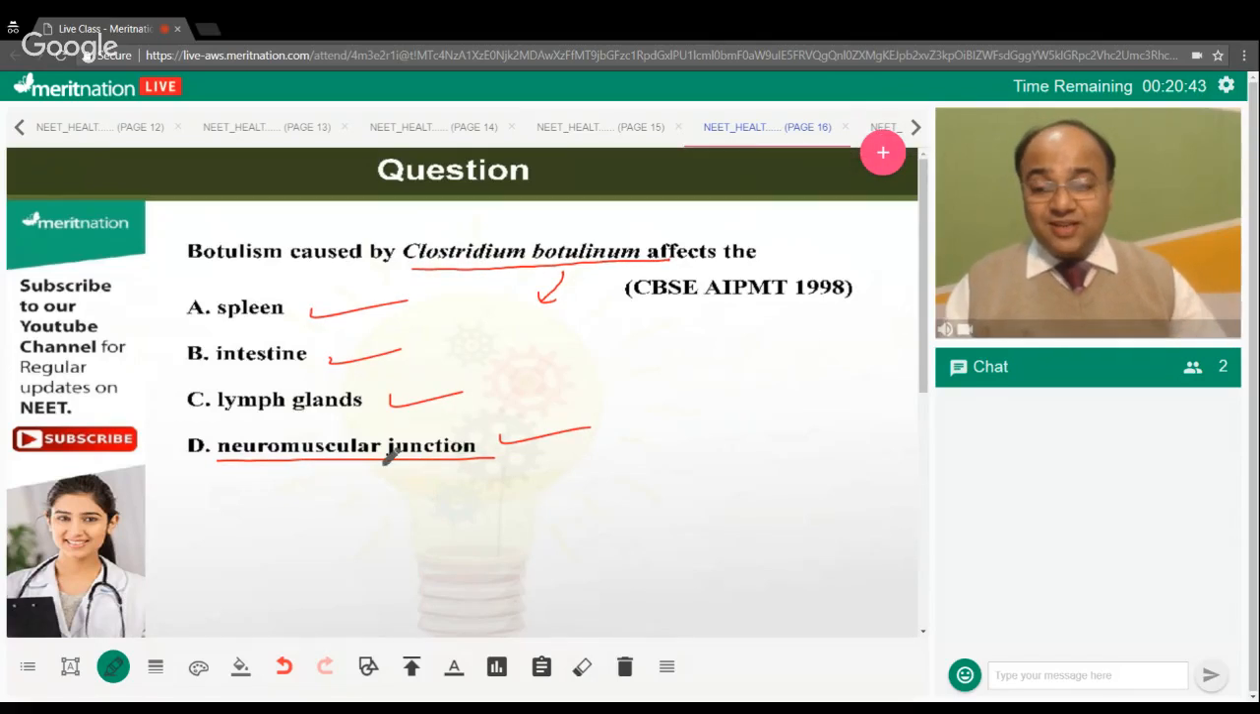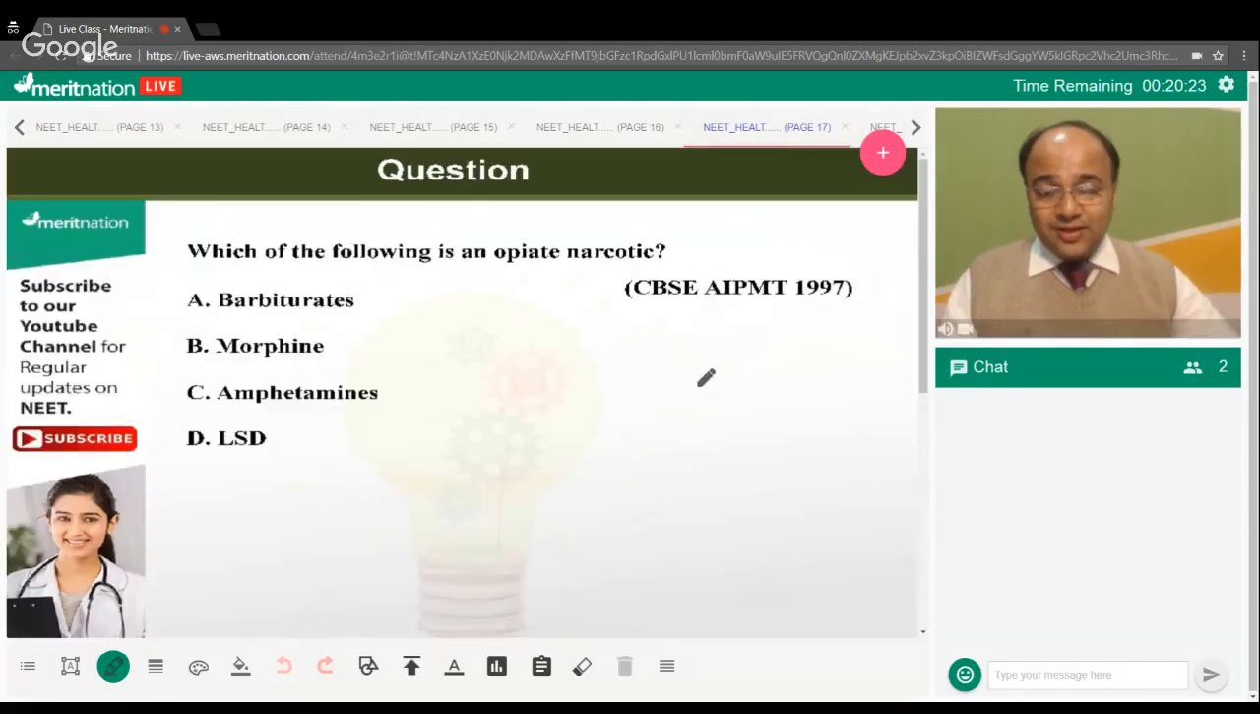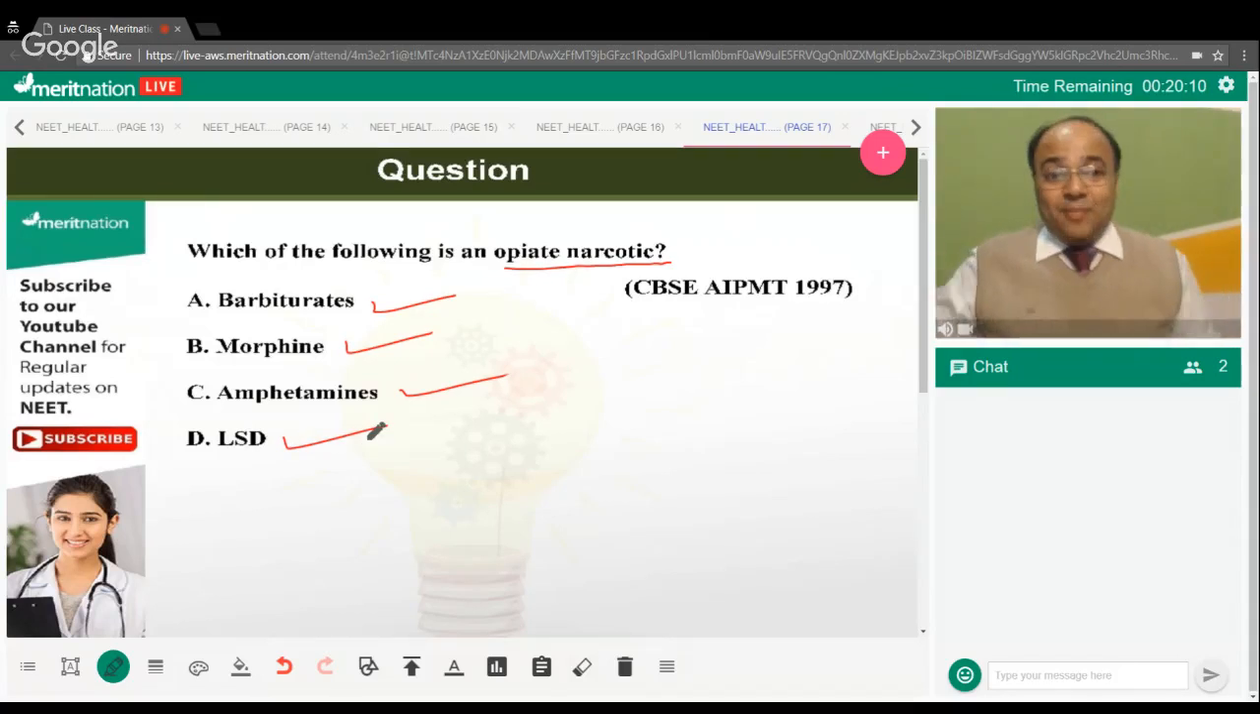What are the symptoms, sir? See, it will deactivate my neuromuscular junction, right? And as a result, there is tetany, or you can say there is, what do we say? A person will not be able to move their skeletal muscles, right? Okay. Yes. So, which of the following is an opiate narcotic? Is it barbiturates? Is it morphine? Is it amphetamines or LSD? So remember, many of the drugs which are abused, yes, it may lead to spasms also.